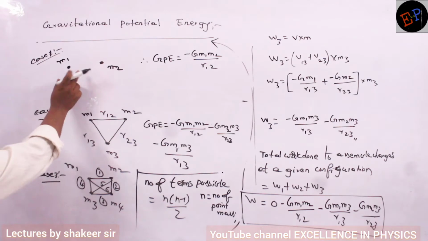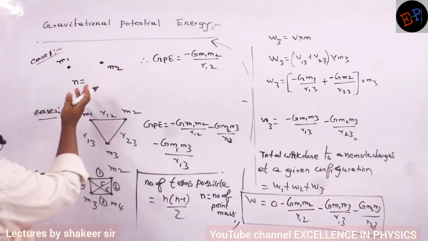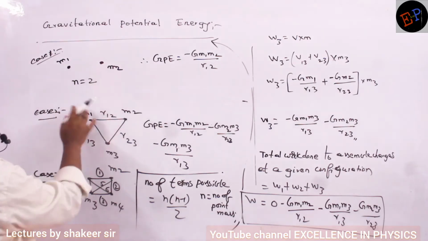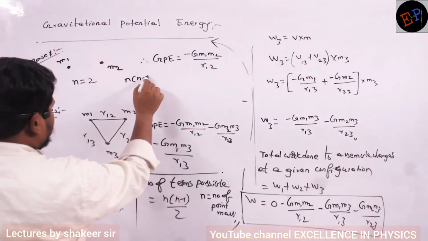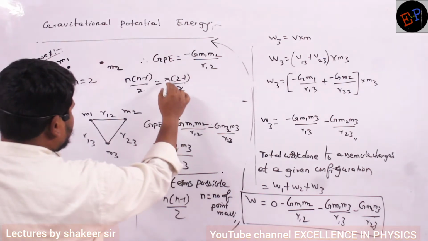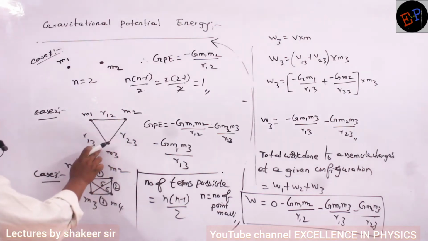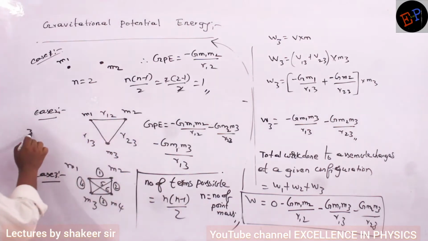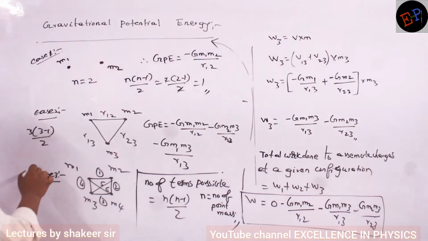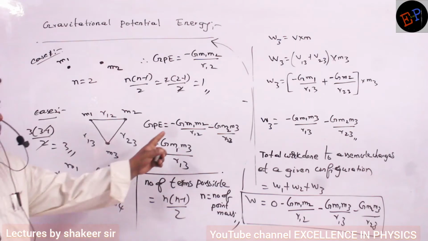For example, here what is the value of n? n is only 2, two masses are there. So substitute in this formula: 2 into 2 minus 1 divided by 2. The 2 gets cancelled, giving 1. Only one pair is possible. In the second case, how many masses are there? 3. So 3 into 3 minus 1 divided by 2. The 2s cancel, giving 3 pairs.